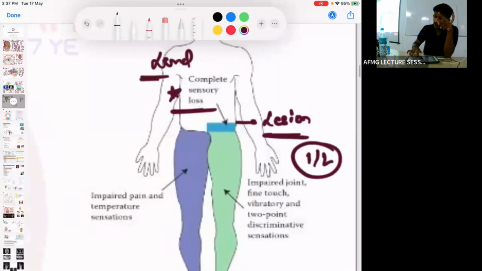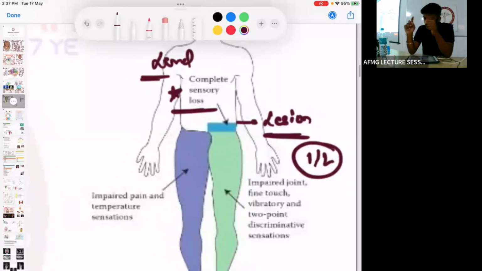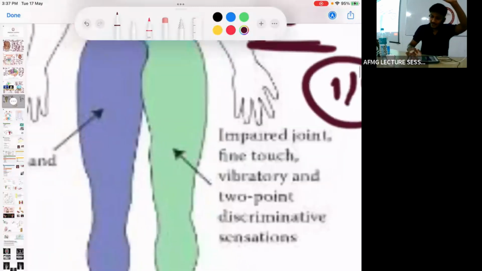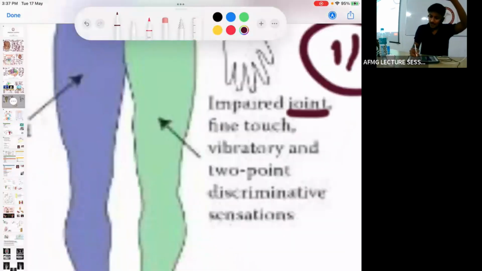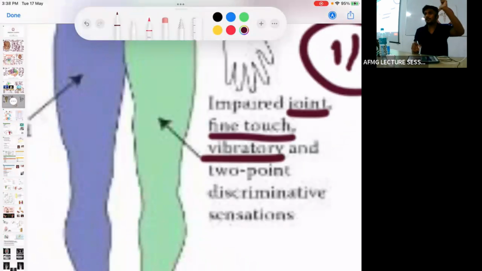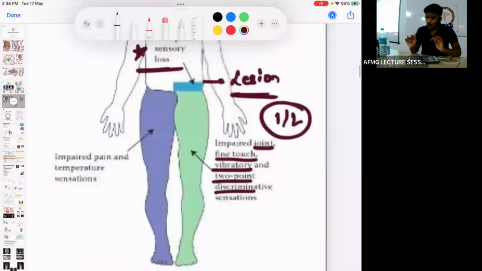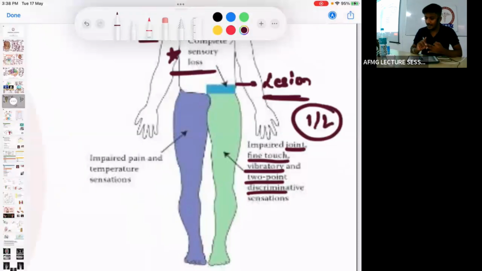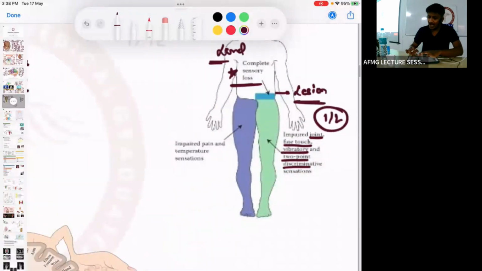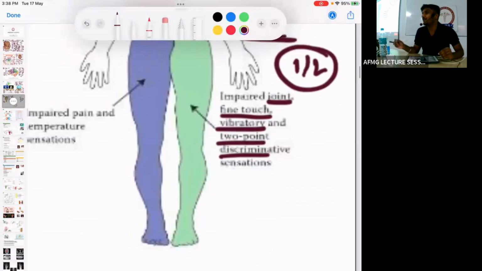Below the level of lesion on the same side there would be ipsilateral loss of joint position, ipsilateral loss of fine touch, ipsilateral loss of vibration, ipsilateral loss of 2-point discrimination, okay? All of these, joint position, fine touch, vibration, and 2-point discrimination, are carried by which tracts?